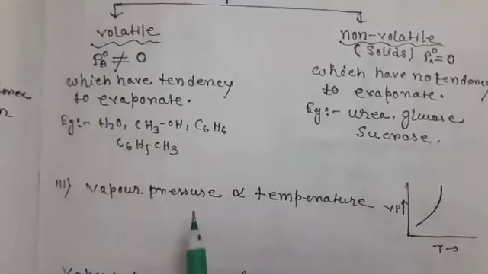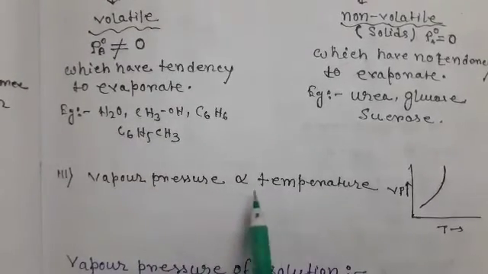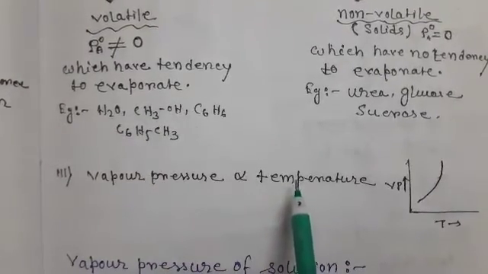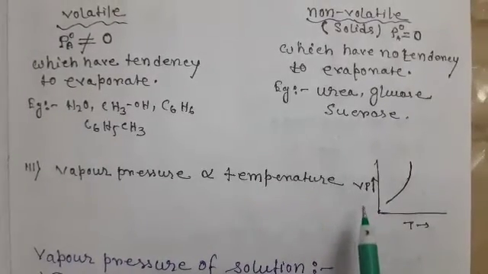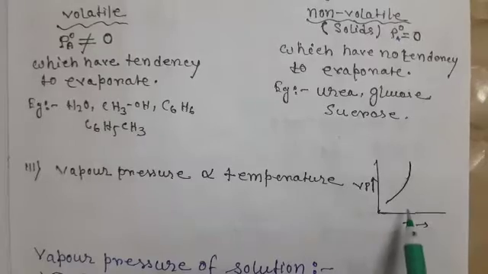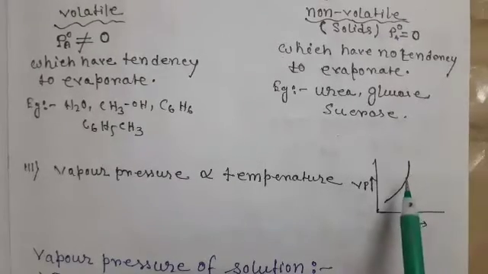Next factor is temperature. Vapor pressure is directly proportional to the temperature. That means when temperature increases, vapor pressure also increases. See, this is the graph of vapor pressure versus temperature. If the temperature increases, vapor pressure also increases.